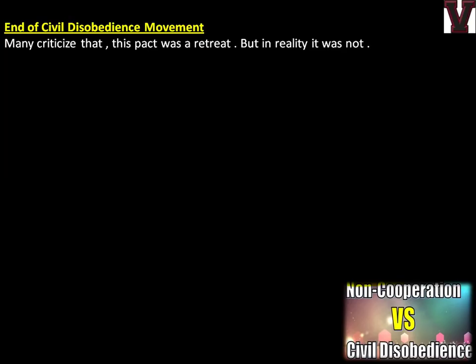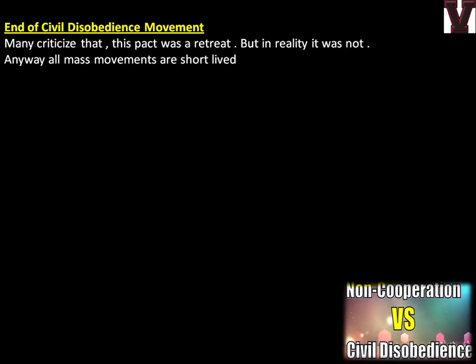Many criticized that the pact was a retreat, but in reality it was not. Many said that coming out of this was bad. If you remember, Subhash Chandra Bose had said the same thing during the non-cooperation movement, that we should not withdraw from it. Similarly now, many people are saying you should not have withdrawn from the civil disobedience movement and you should not have signed the pact. It is a failure.